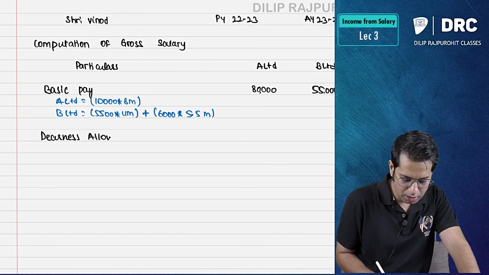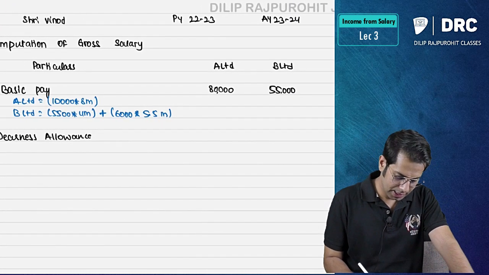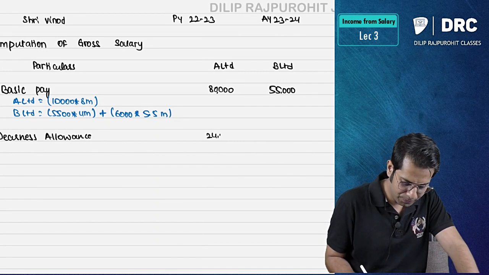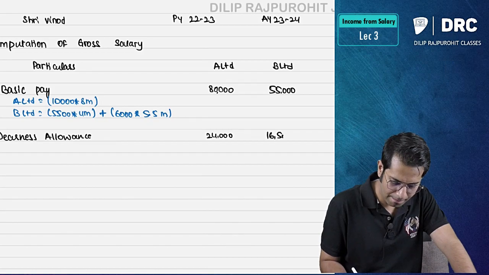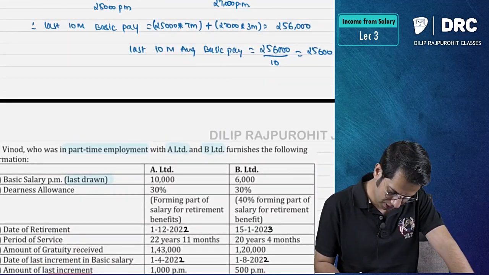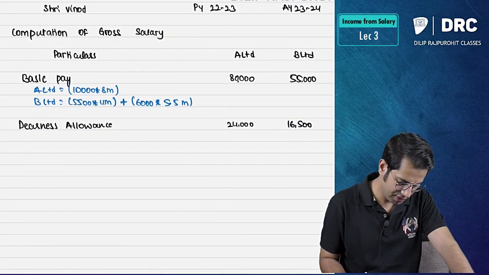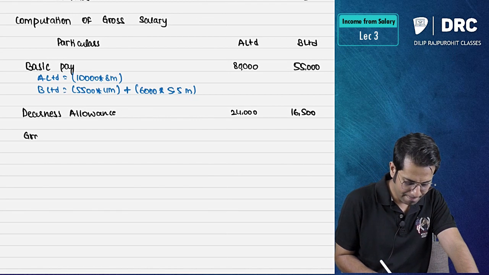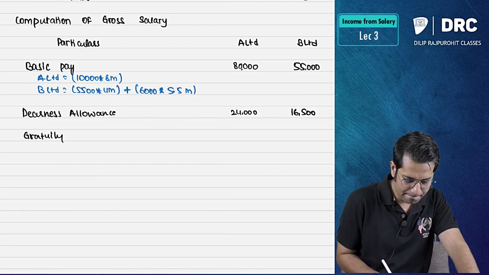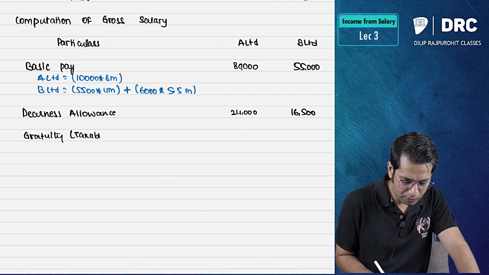Then we have dearness allowance. In computation of gross salary you should take full dearness allowance. So first case I'll take 30% of basic. Second case also it is 30% of basic. I hope it is 30% only. Yeah, 30% of basic. We have written dearness allowance. Then we will take gratuity. I will take only taxable amount.